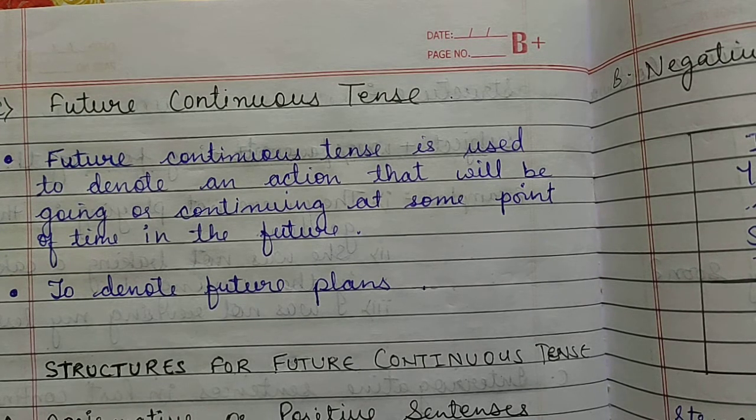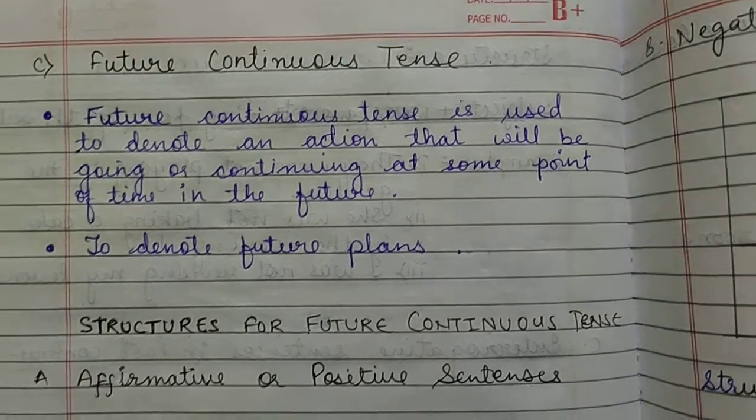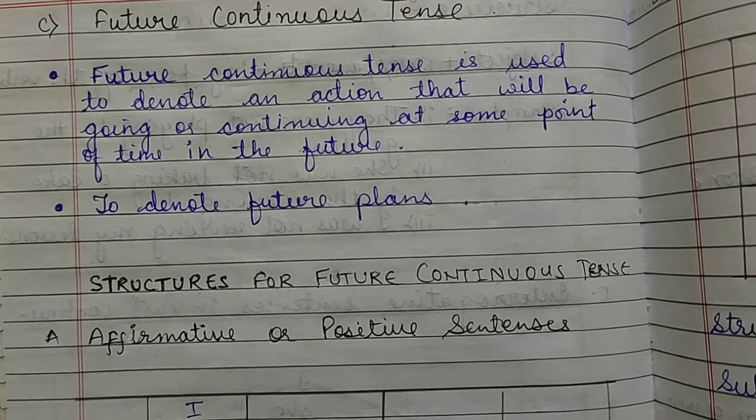The ing form shows that it is continuous tense, will shows it is future tense, and be is added with will. So it is sure that this sentence is in future continuous tense. Will shows future tense, and be plus the ing form of the verb shows continuous tense. Like this you can identify in which tense a particular sentence is given.